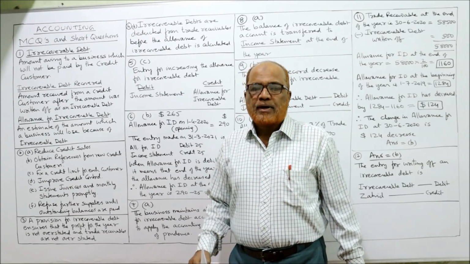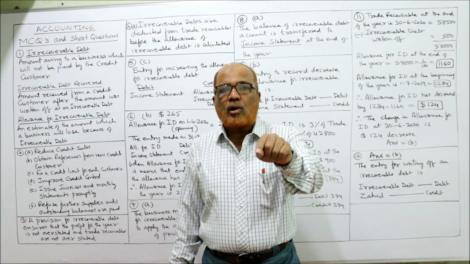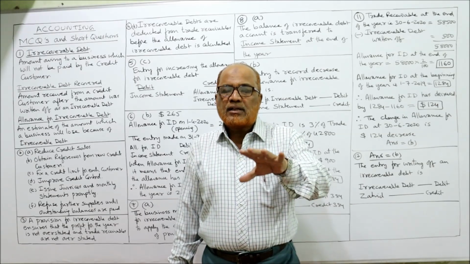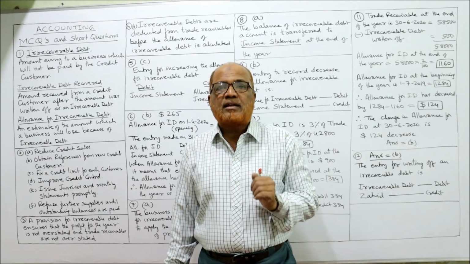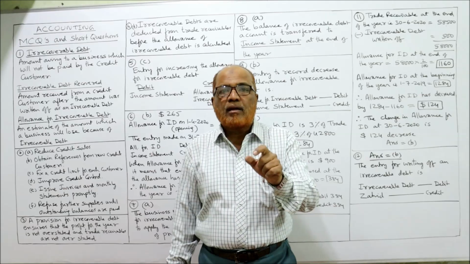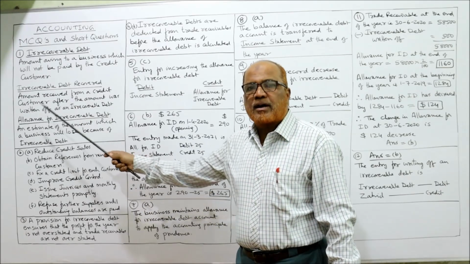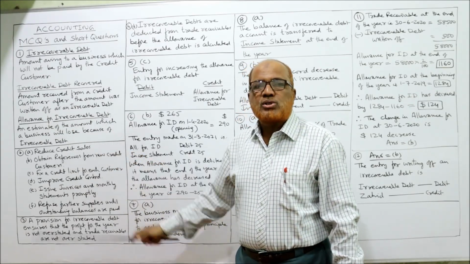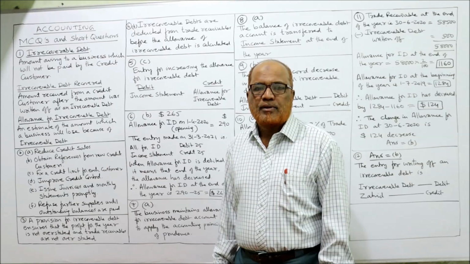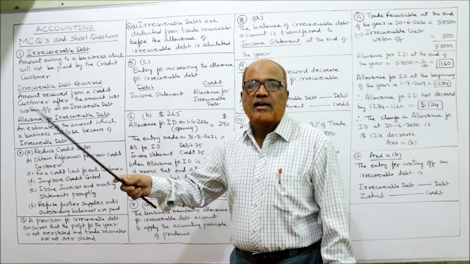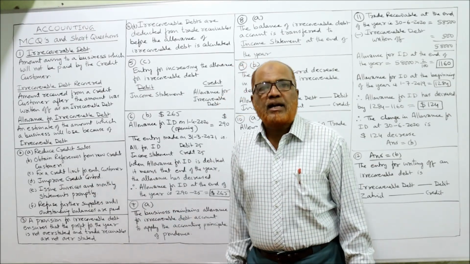Irrecoverable debt recovered means amount received from a credit customer whose debt was already written off. First, the debt was written off. Later, the credit customer has paid the amount. That is called irrecoverable debt recovered. In specific terms, it is an amount received from a credit customer after the amount was written off as bad debts or irrecoverable debt.